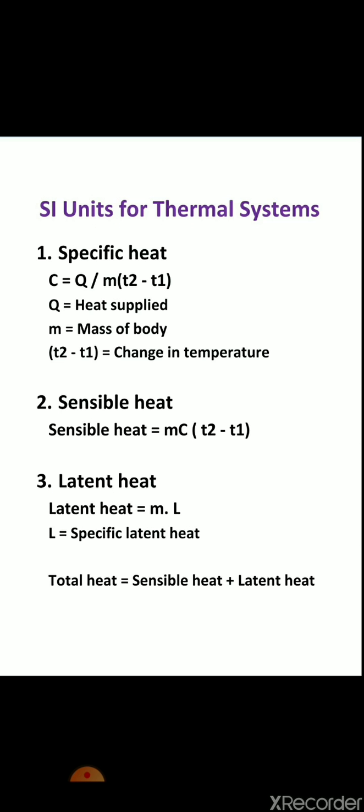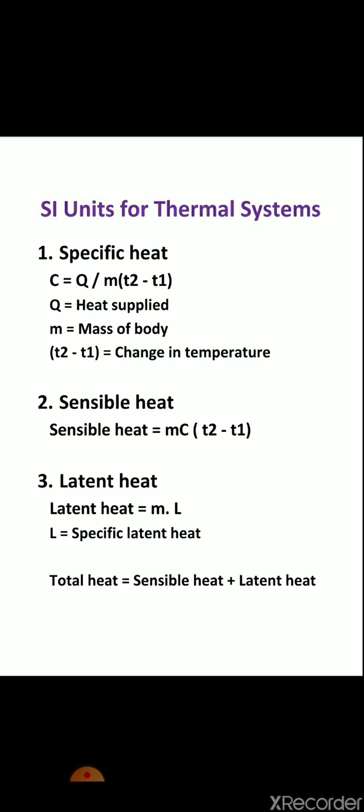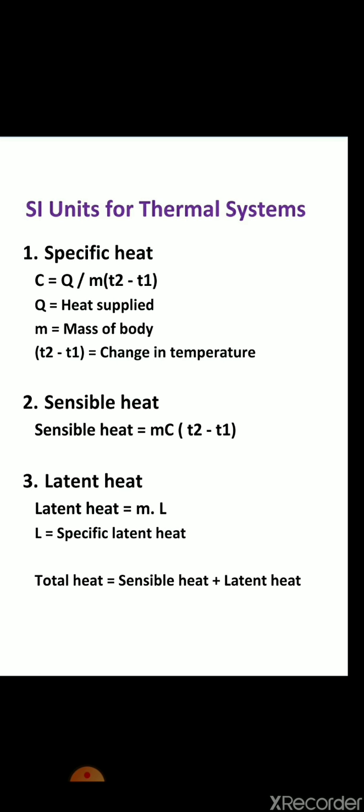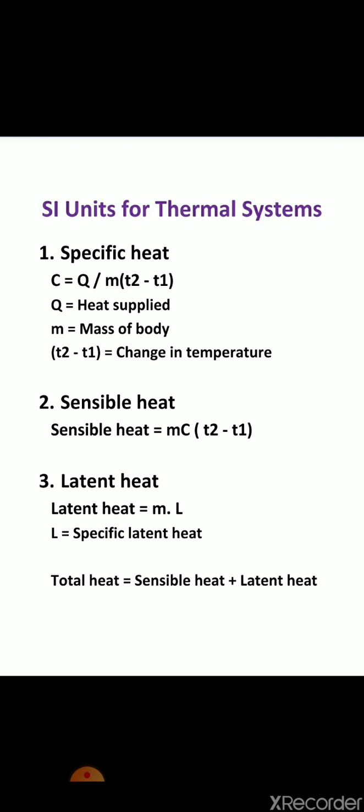And this latent heat is given as m into L, where m is the mass and capital L is the specific latent heat, or it is also called the latent heat coefficient. And this latent heat is always measured in joule. So total heat is the addition of sensible heat plus latent heat. So this is about thermal system.